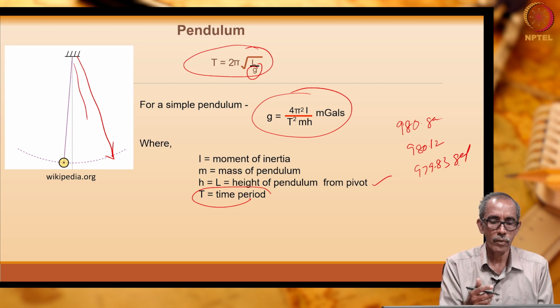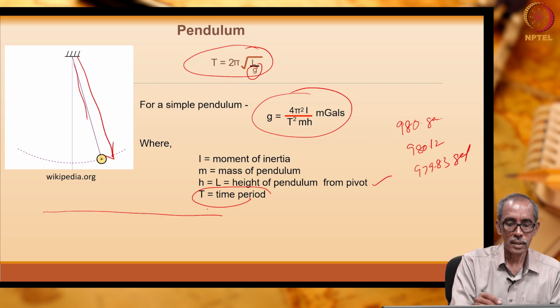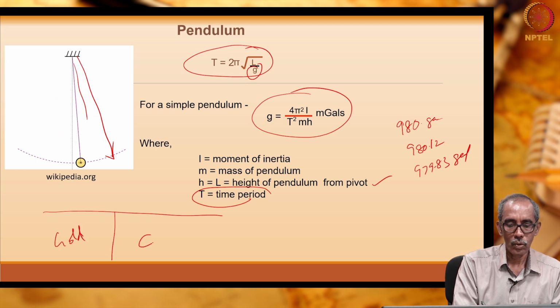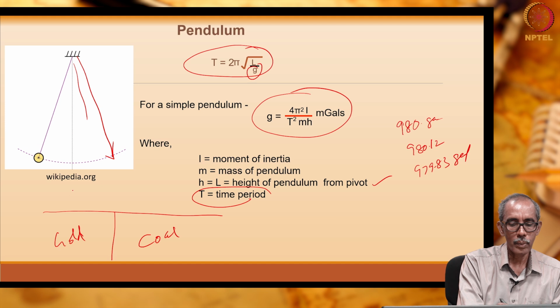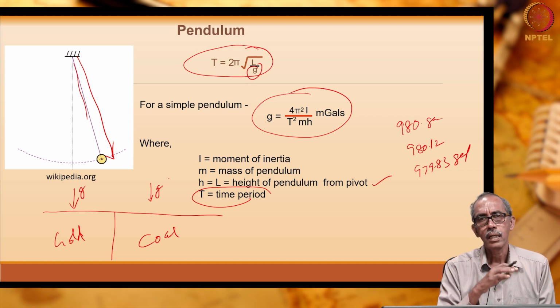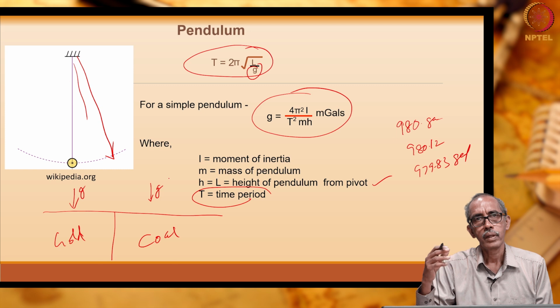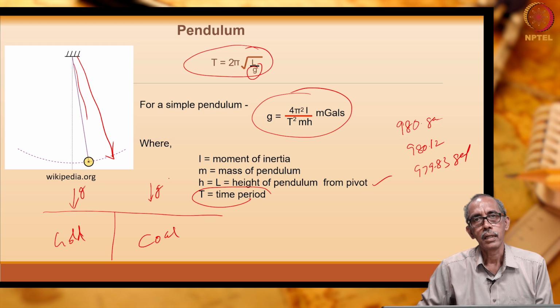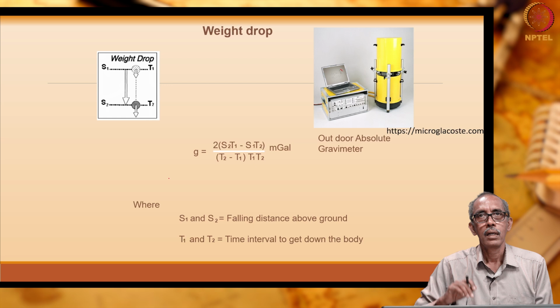Maybe it will be helpful if I have drawn like previously, here is gold, here is coal. Over there a simple pendulum will show some marginally higher G value, and here a slightly lower G value. But for practical purposes we cannot use a gravity survey by simple pendulum, right.